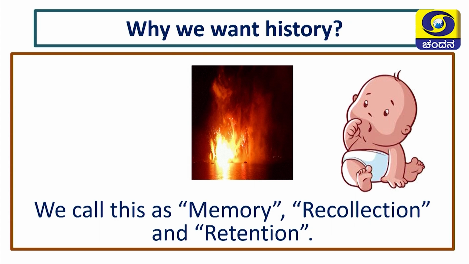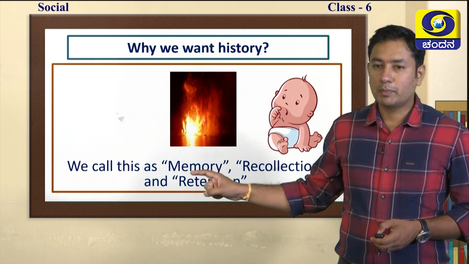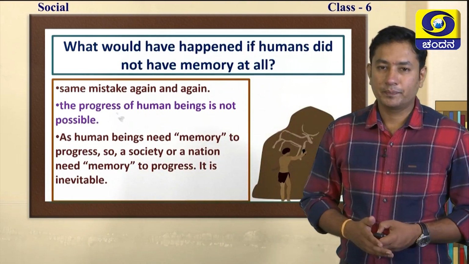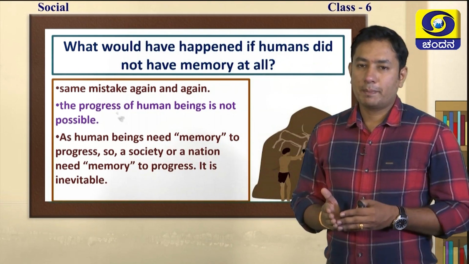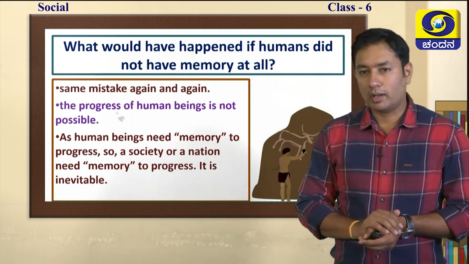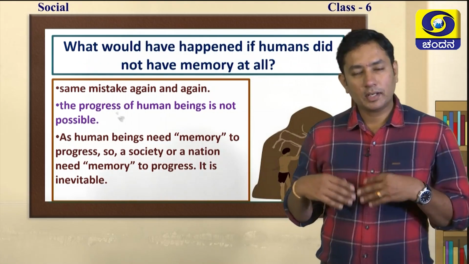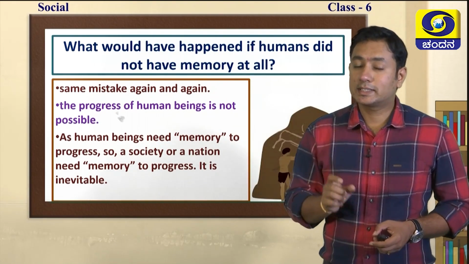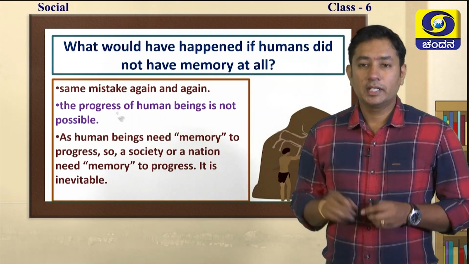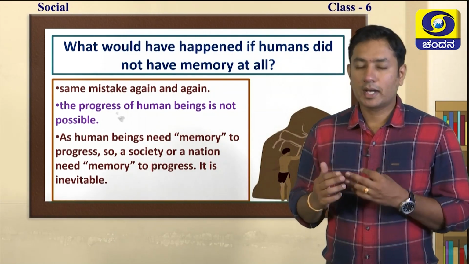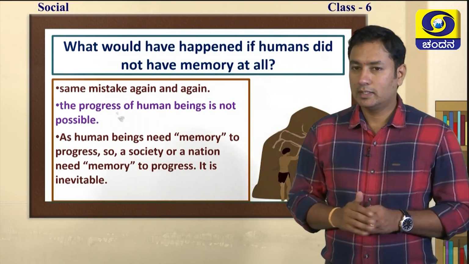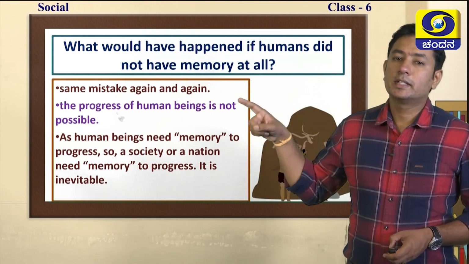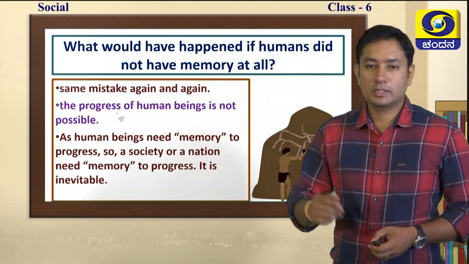This is called memory. First, we are going to learn memory. After that, recollection, and then retention we are going to learn. Now, what would happen if the human did not have memory at all? See, the first one is he makes the same mistake again and again. He would touch the fire again and again, or burn his skin again and again. It should not happen, right? So only we should have memory. The next one is that the progress of human being is not possible.